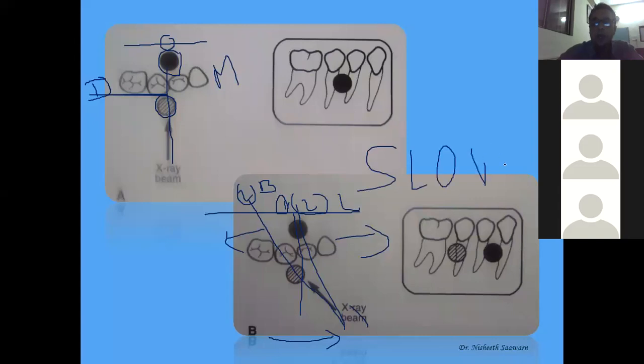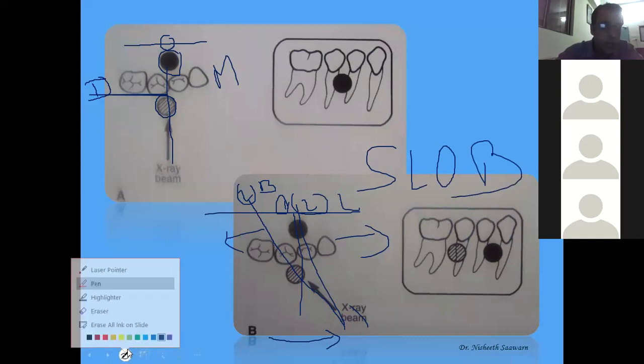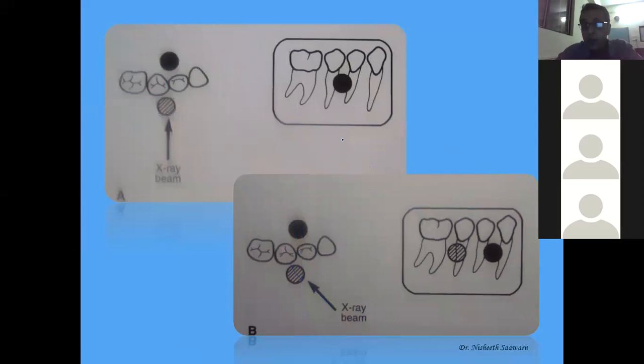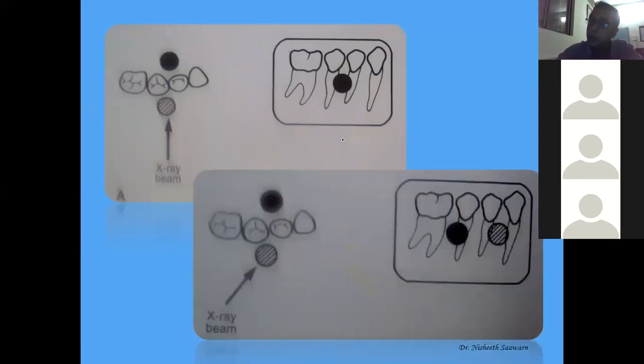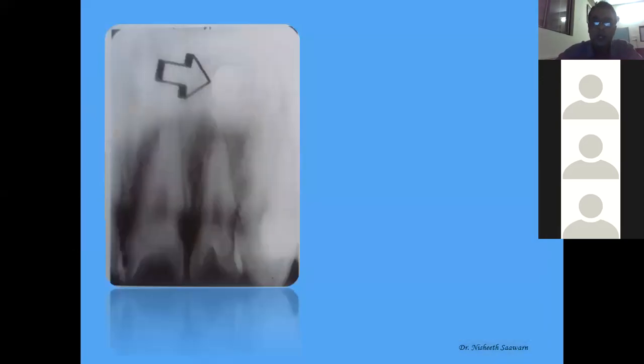Same lingual, opposite buccal. It comes as a 2-mark question, 3-mark question, 5-mark question, and viva question. So remember this diagram, draw it, write the points which I have given you, okay, and try to remember it. This is what we call the SLOB technique.